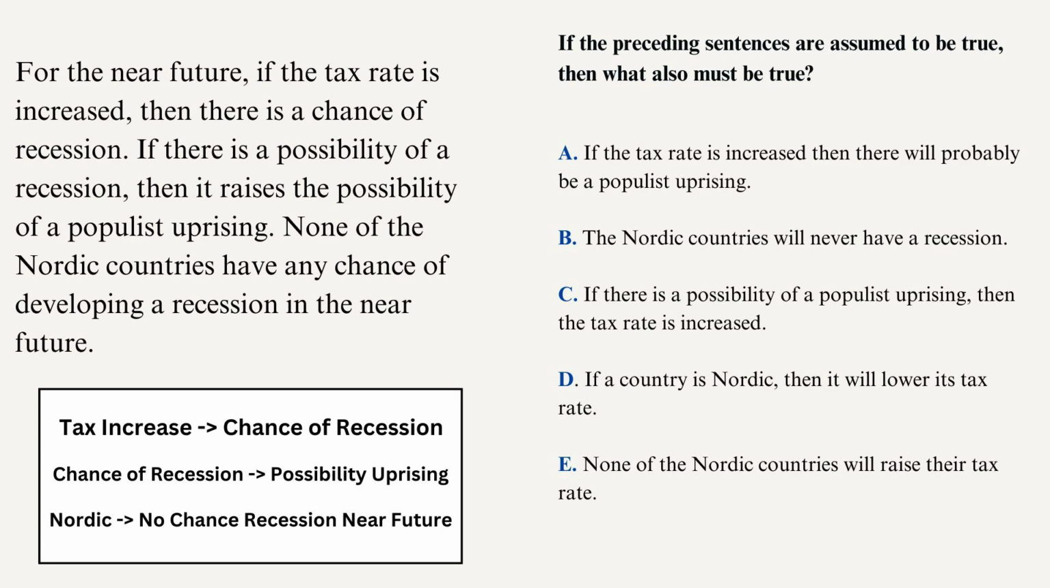And finally, we have E, the correct answer. None of the Nordic countries will raise their tax rate. And once again, I just want to remind you that for E, that is a conditional. It's similar to the last sentence of the statements that was given at the beginning. So let's translate E into a conditional. So none of these countries will raise their tax. So in other words, it's saying if you're a Nordic country, then you will not raise your tax.